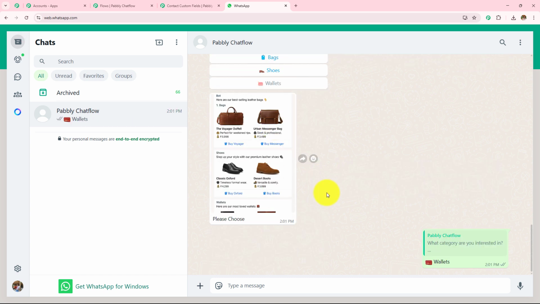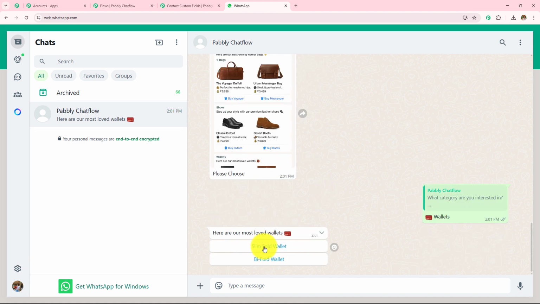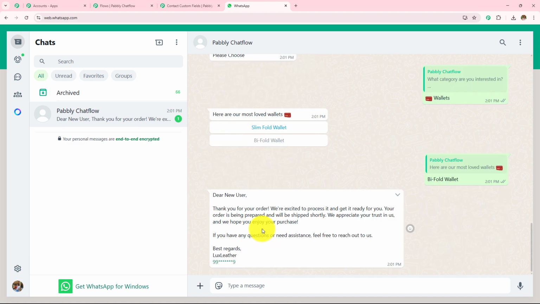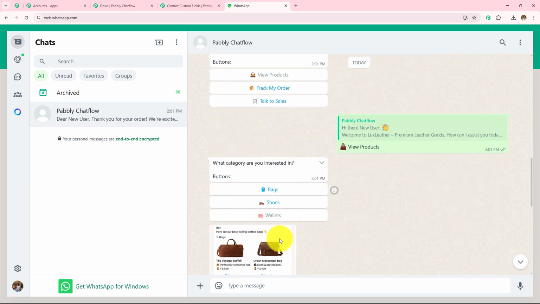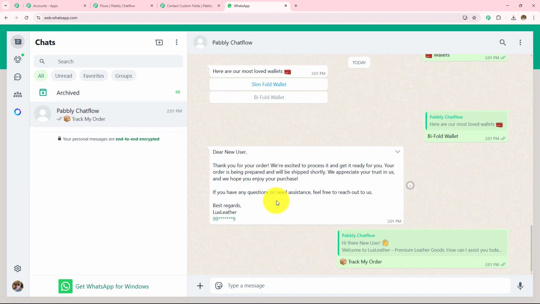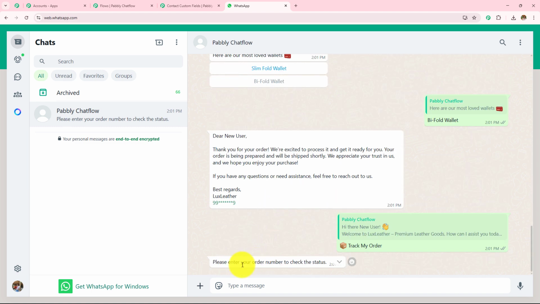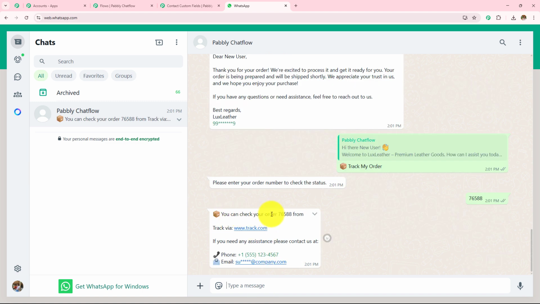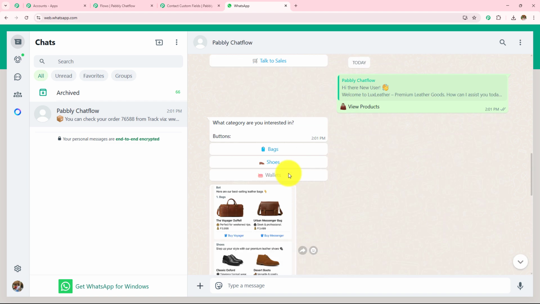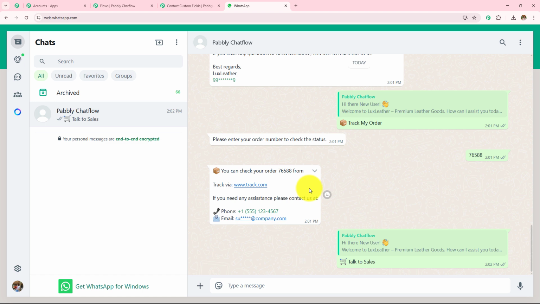Now let's go with wallets, and it is asking me to select from these two. Let's say I want to get the bifold wallet, and then it has placed the order and sent me the details. Now let's go with track my order. Let's wait for the reply. Here it is asking me to enter the order number to check the status. So let's say my order number is this, and then it has sent me: you can check your order, and it has copied the same order ID which I entered, from this tracking link, or you can contact us on this number.